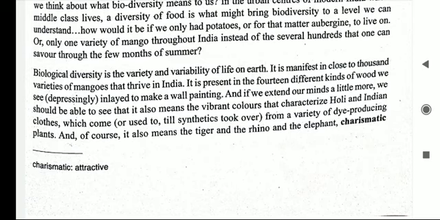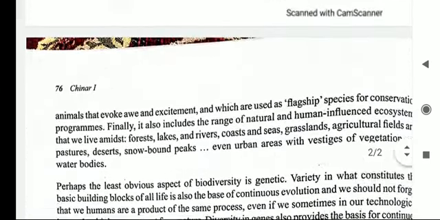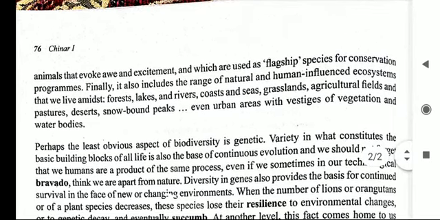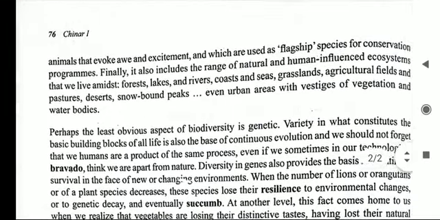vibrant colors that characterize Holi and Indian clothes, which come, or used to, till synthetics took over from a variety of dye producing plants. And of course it also means the tiger and the rhino and the elephant, charismatic animals that evoke awe and excitement, and which are used as flagship species for conservation programs.